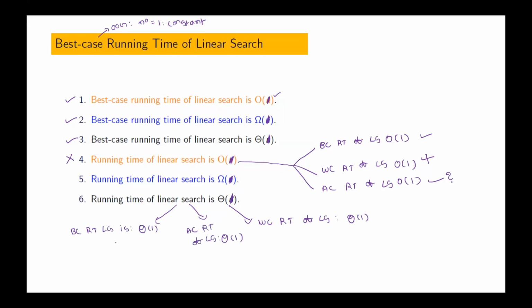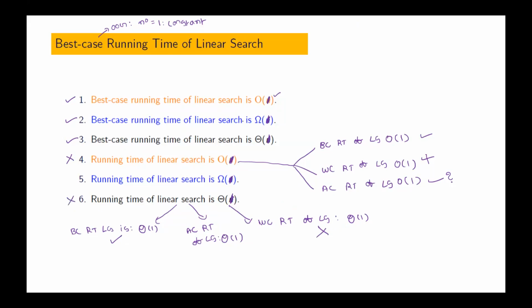If all three are correct, then the sixth statement becomes true. Best case running time of linear search is theta of 1. Is this correct? Yes, sir. Worst case running time of linear search is theta of 1. Is that true? No. That means the sixth statement is false.